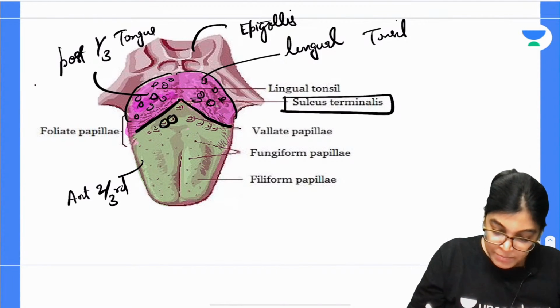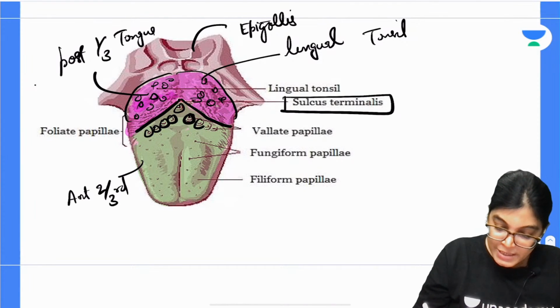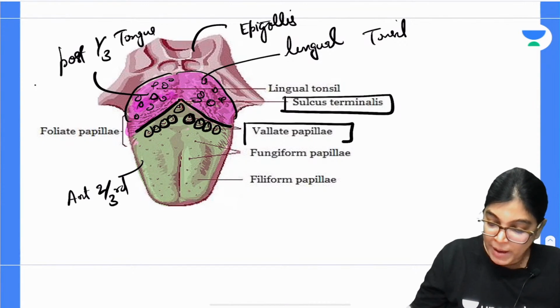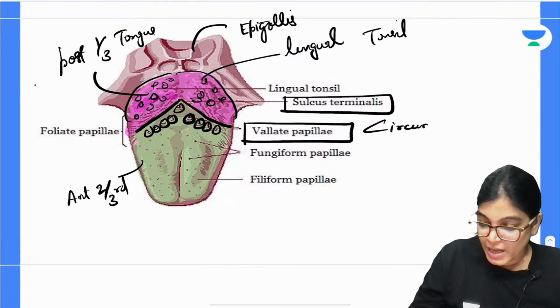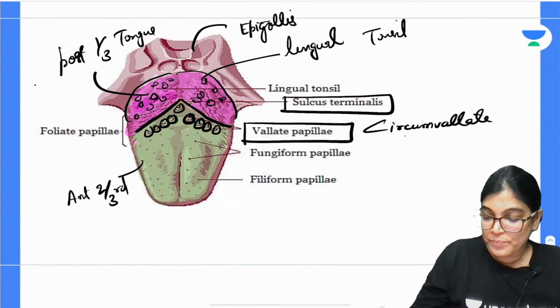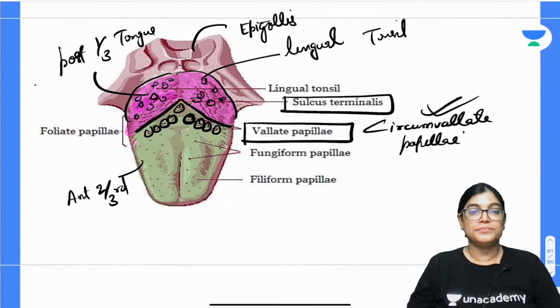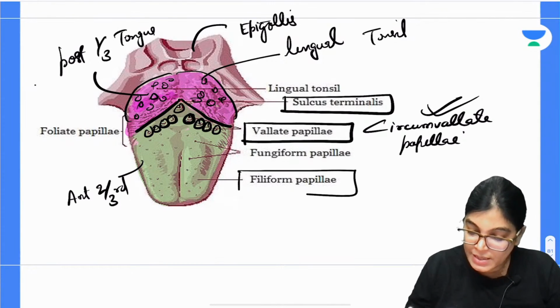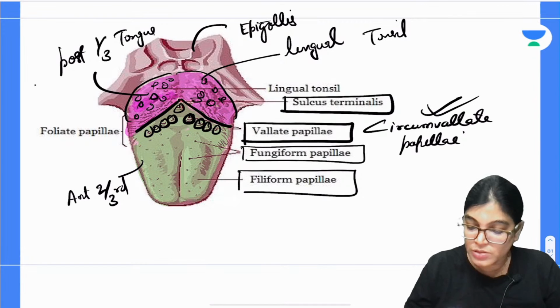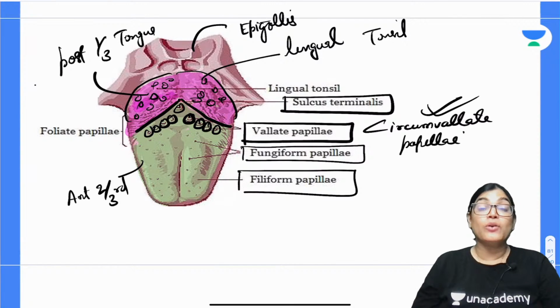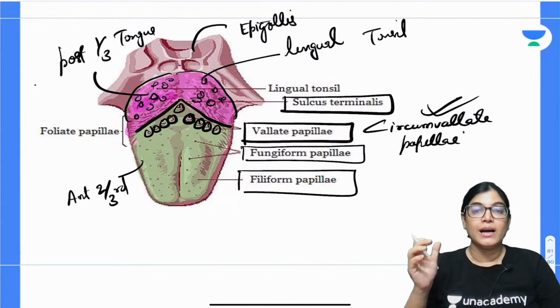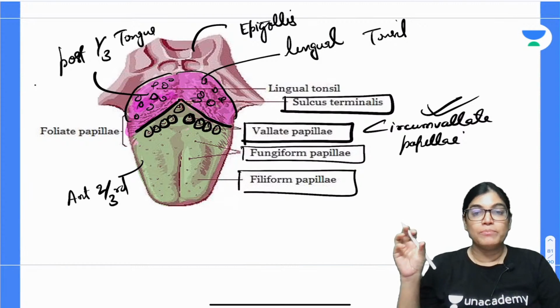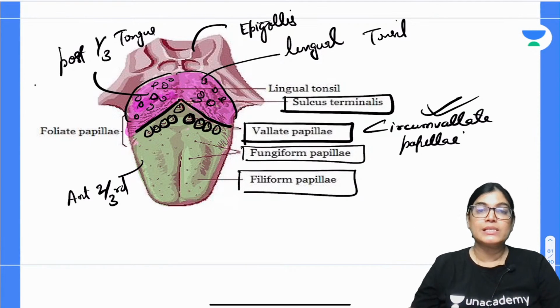These big bumps which you are seeing are the circumvallate papillae. The whole surface has filiform papillae, with fungiform papillae in between. The bumps lying anterior to the sulcus terminalis are circumvallate papillae, so that is the right answer.